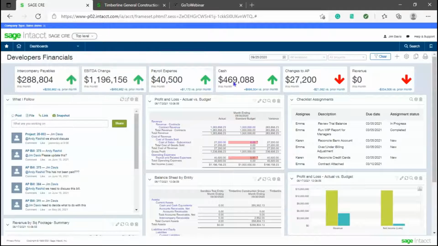The top level is a consolidated level. So everything you see on this screen is consolidated across all your companies. So when I'm looking at my profit and loss, this is a consolidated profit and loss right on a dashboard for me. When I'm looking at things like our payroll expense, it is top level. I can see it anytime I want.